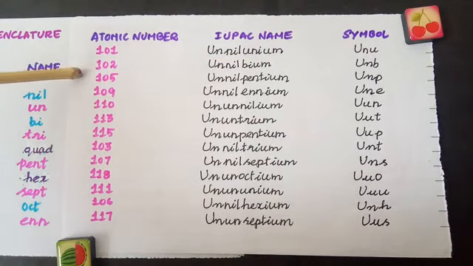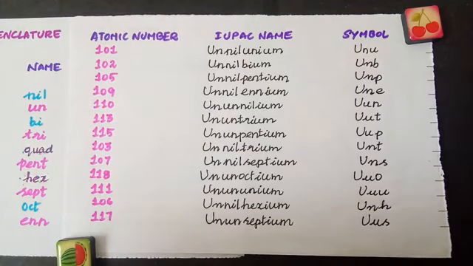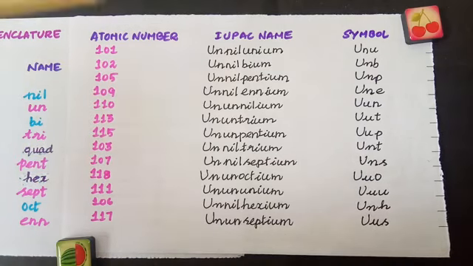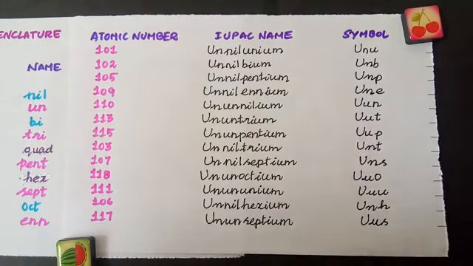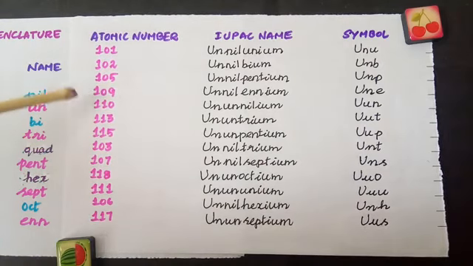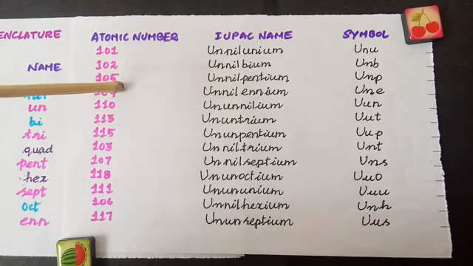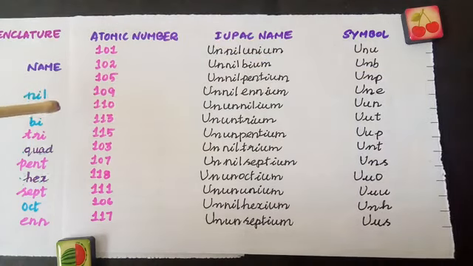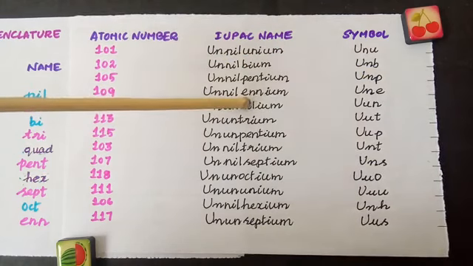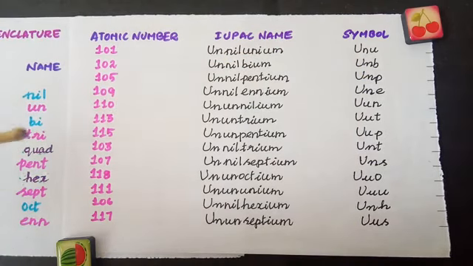For atomic number 102, 1 is named un, 0 is nil and 2 is bi: unnilbium. I have not written 104 and 103; I have just shuffled and written so that you can understand the different names that we use. And the missing atomic numbers, you find out and try to name. Now 105 is unnilpentium, Unp is the symbol. 109 is unnilennium, because for 9 it is enn.